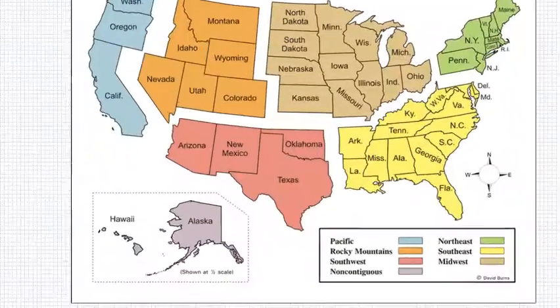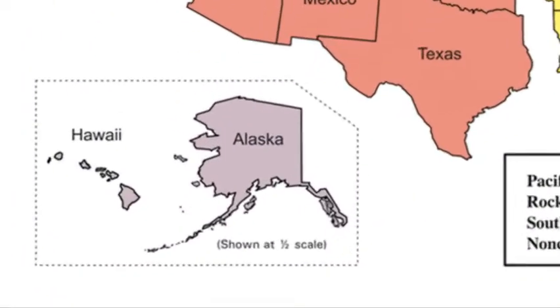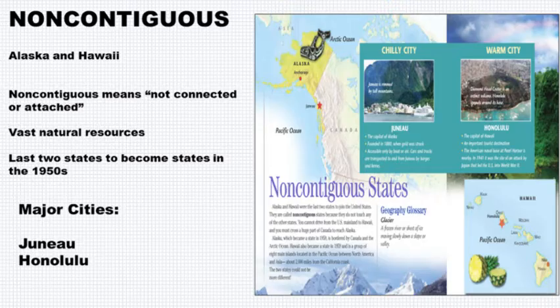Finally, we get to the non-contiguous region. The word non-contiguous means not connected or not attached. And this region is made up of 2 states, Alaska and Hawaii, and they are not connected to the lower 48 states of America. Alaska is up north, bordering Canada, and Hawaii is an island chain in the middle of the Pacific Ocean. These 2 states seem very different.